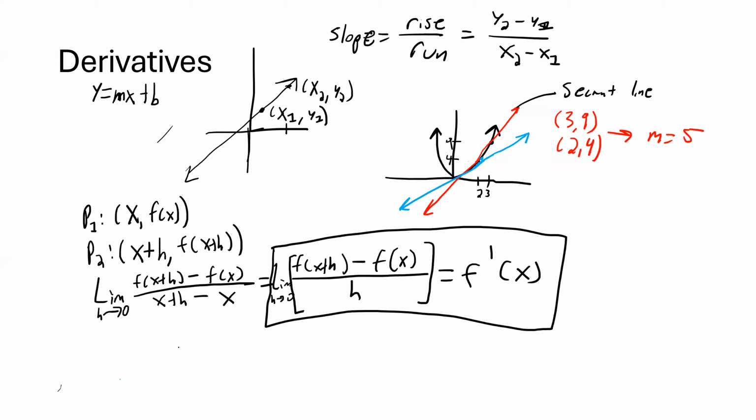So just another example, I guess. Let's take some random looking function. Let's say it looks like that. It's like a cubic. And let's say we're interested in the slope at this point right here. What we do is you take this limit and you calculate the value of this limit as h approaches 0 and as x equals the x value right here. And you'll end up with some number for f prime of x. That number is the slope of your line. That's what f prime of x represents. It is exactly the same as m right here.